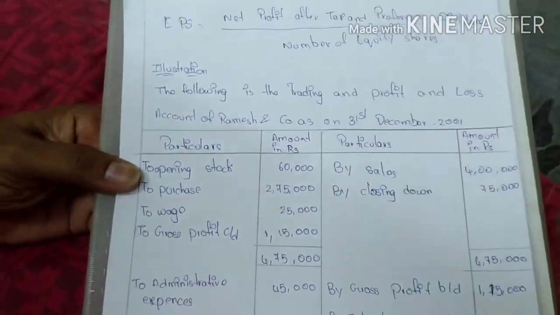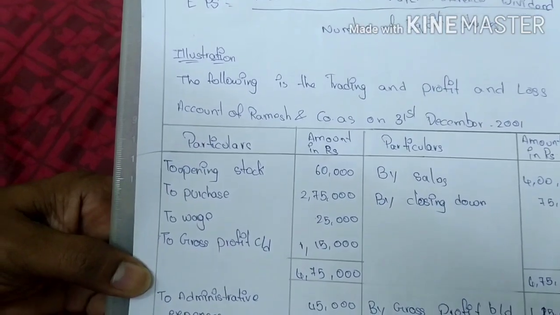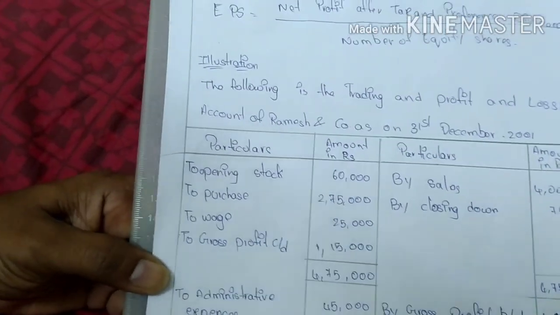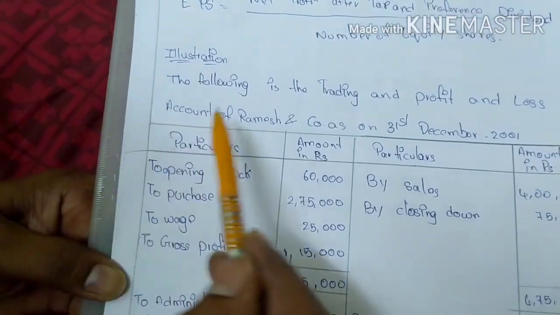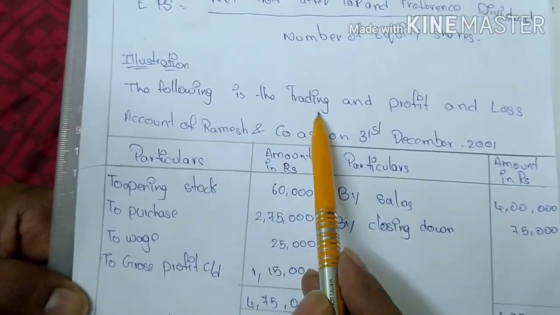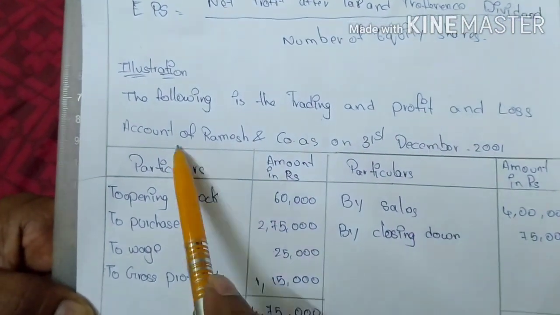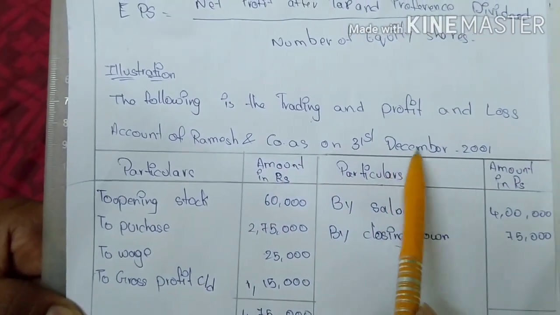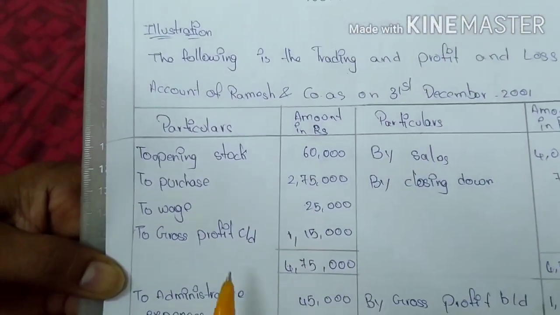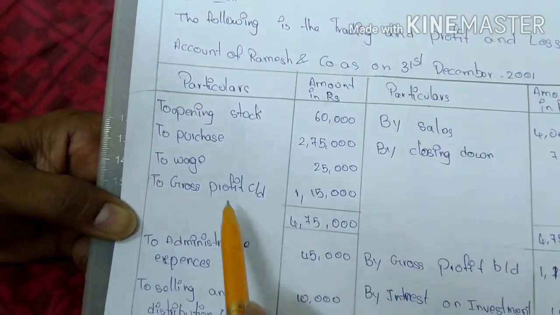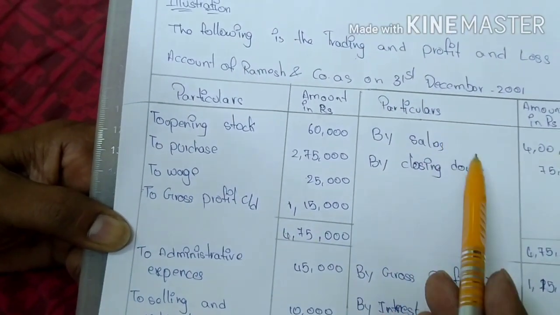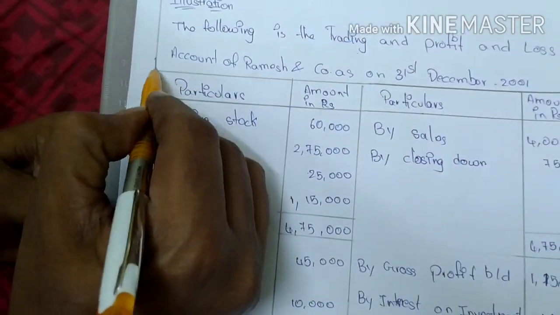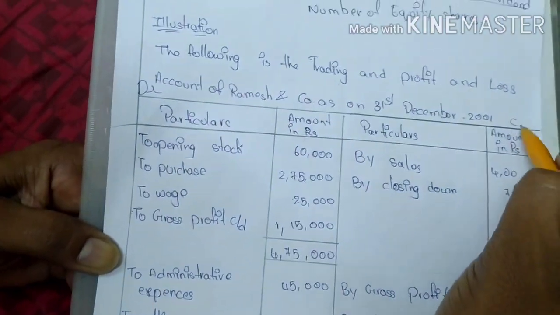For explaining purposes, I am taking the following illustration. First, look at this. The following is the trading and profit and loss account of Ramesh and company as on 31st December 2001. So here these are the particulars, and these particulars are the debit side, and here is the credit side.